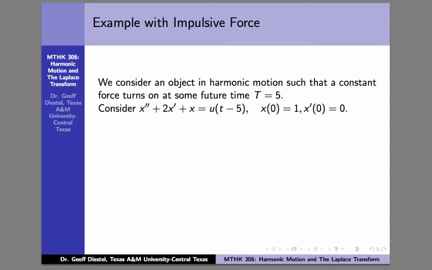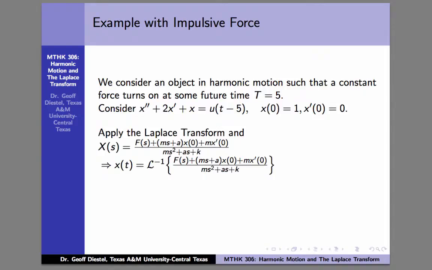So again, we go straight to the solution formula, which we derived in the last video for these second order problems. The formula just allowed us to solve for the Laplace transform capital X, and then we compute the inverse Laplace transform of that to get our solution function, lowercase x. So we just have to plug in the parameters. Again, m in this case is 1, a is 2, k is 1, our x of 0 is 1, and our x prime of 0 is 0.